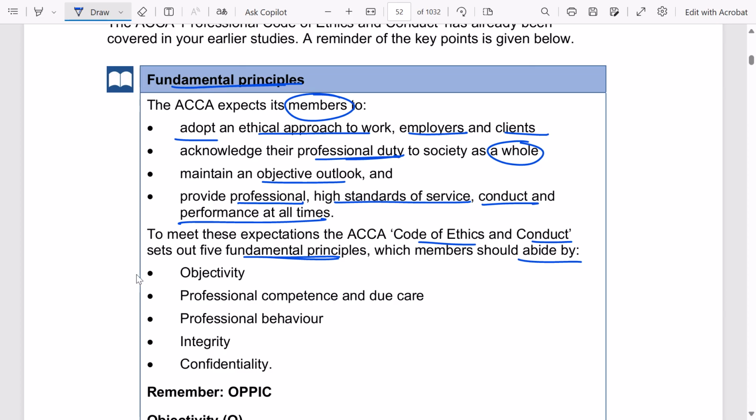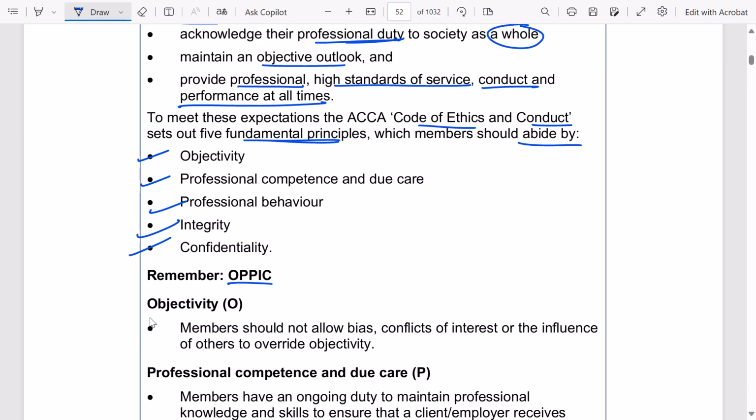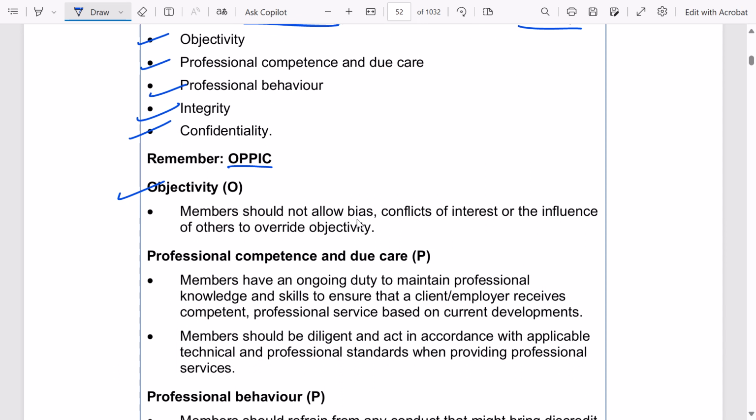Okay, in simple terms. One is objectivity. Second, professional competence and due care. Third, professional behavior. Fourth, integrity. And fifth, confidentiality, OPPIC. Let's see each of them one by one. Objectivity. Members should not allow bias, conflicts of interest, or the influence of others to override objectivity. So while I'm performing my work, I should not allow any of these things to influence my work or to change the opinion or any other thing. Okay.